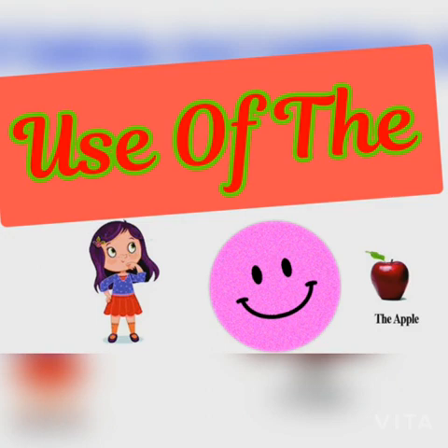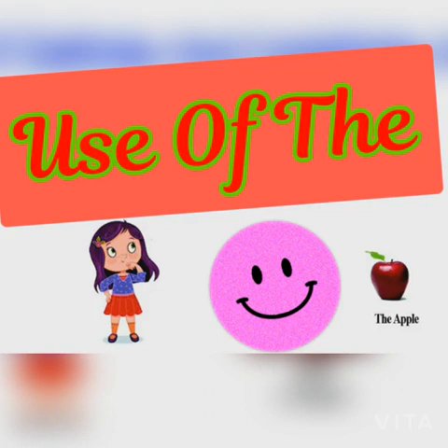Rule number 2. When a singular noun is meant to represent a whole class. For example, the rose is a lovely flower. In that example, rose represents the whole class of flowers, so we have to use article the.